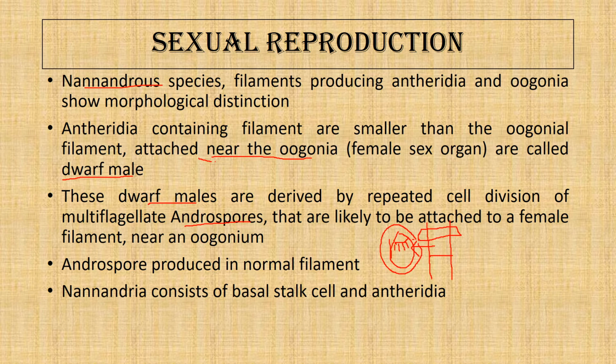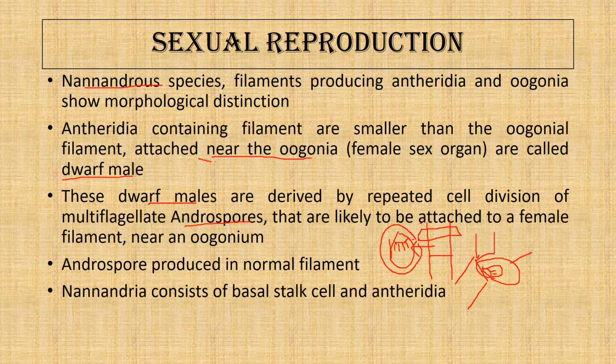So the outer wall bursts, the filament gapes apart, and the androspore along with the vesicle is liberated. This is the vesicle. A single cell produces a single androspore. Once it is liberated, it attaches to the female.